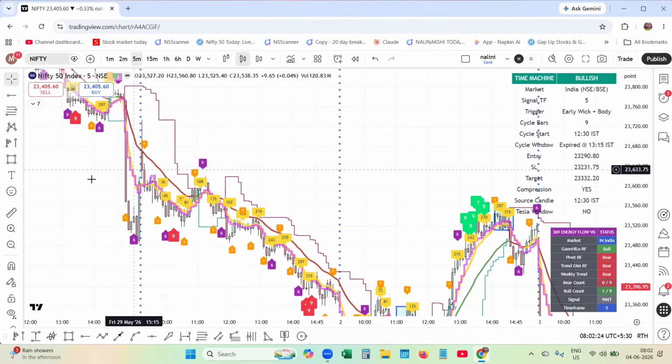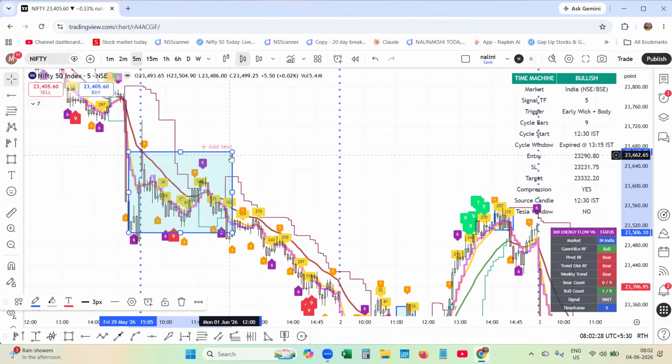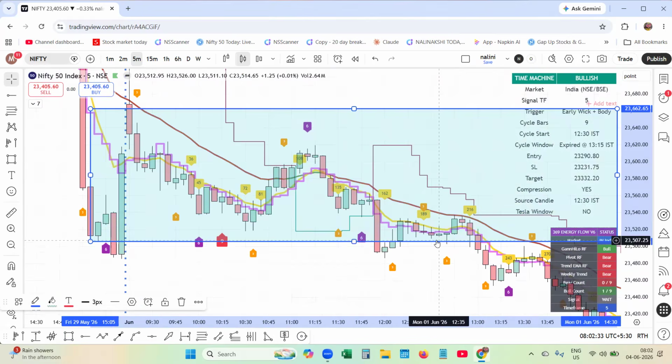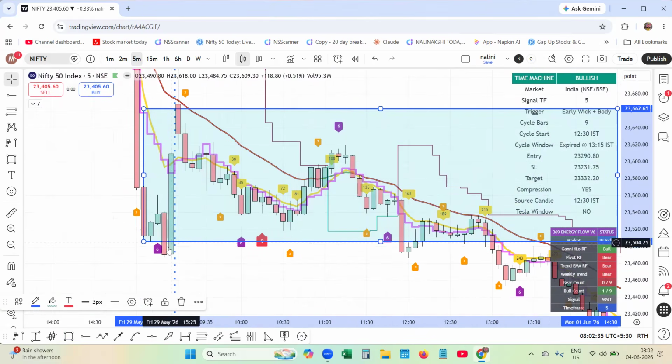Here, roller coaster ride. Price goes sideways. You can see, let me zoom it out. Previous day, it was completely gap down. While closing, they pushed it here and it gaps up. Immediately, you think the market is going to go up, 30 points, 40 points, even 100 points up in the market.